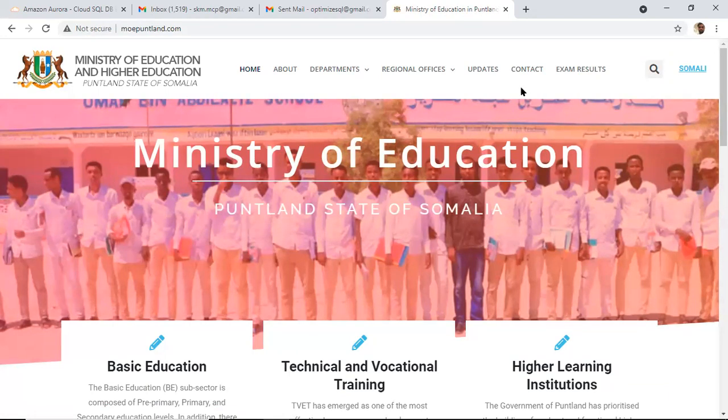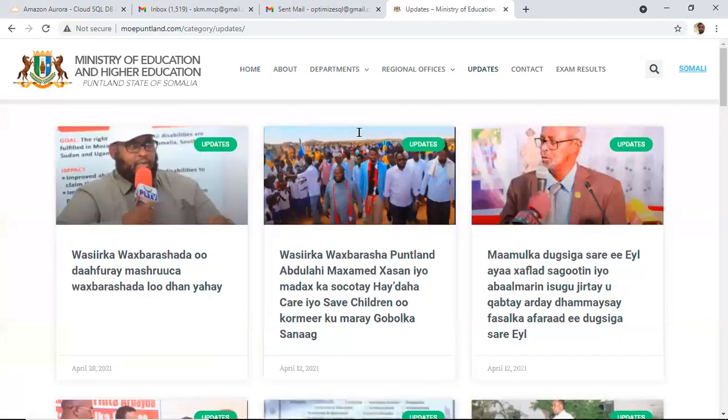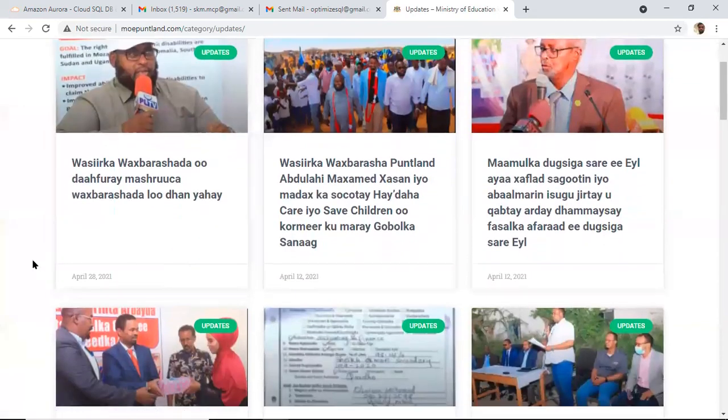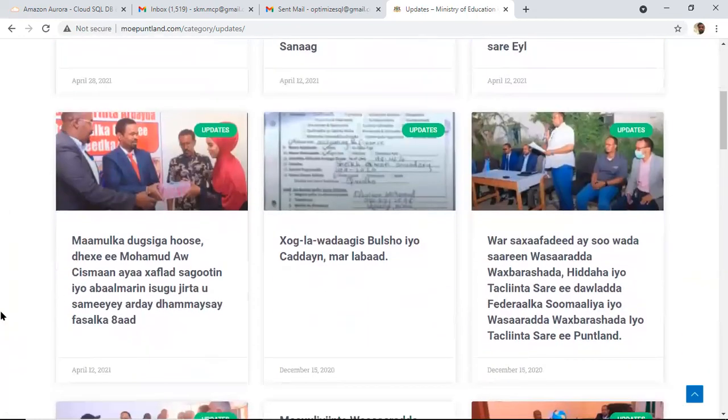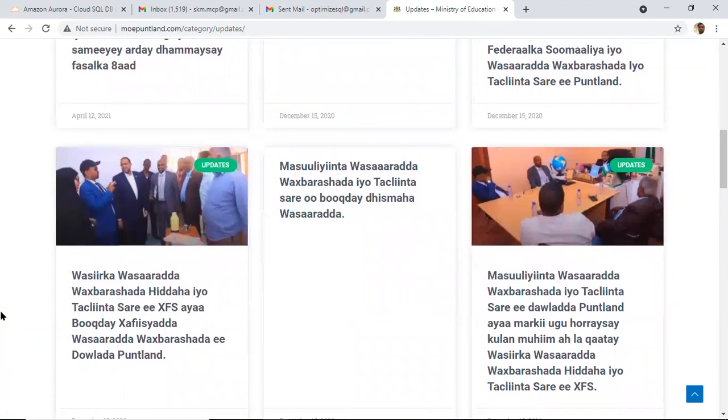As part of that, in 2018 we developed a project called EMIS, Education Management Information System, where we maintain all schools' information. That project was supported by UNICEF.